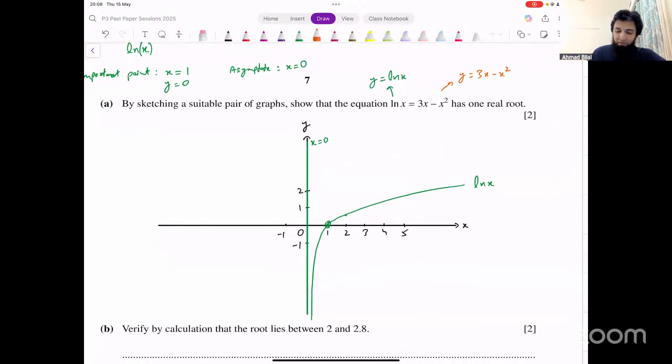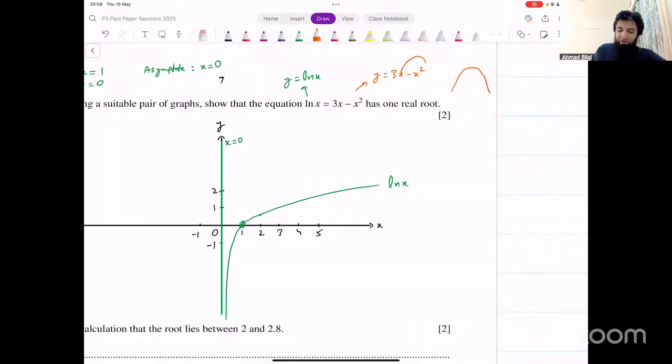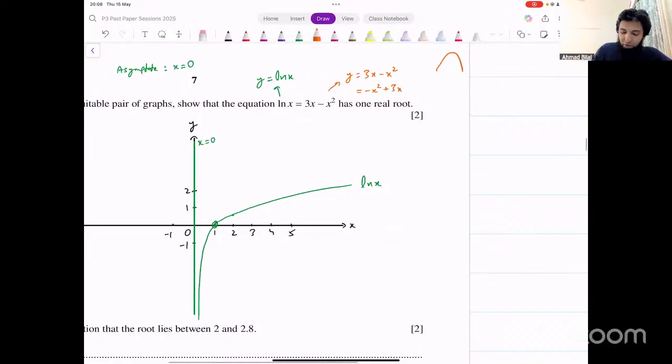That's the log graph. Now, what about the other one? That's a quadratic graph. What's the shape of this quadratic graph? It's an n-shaped graph, right? The coefficient of x squared is negative. It's an n-shaped graph. What are the x-intercepts? This is minus x squared plus 3x, right? What about the x-intercepts? We can put y equal to 0 for that.